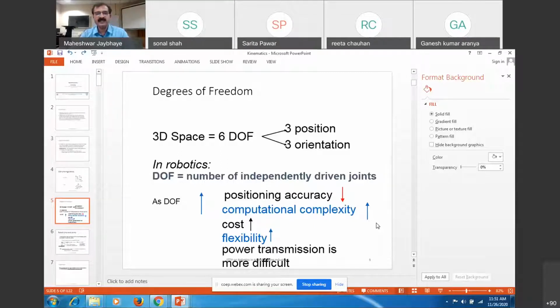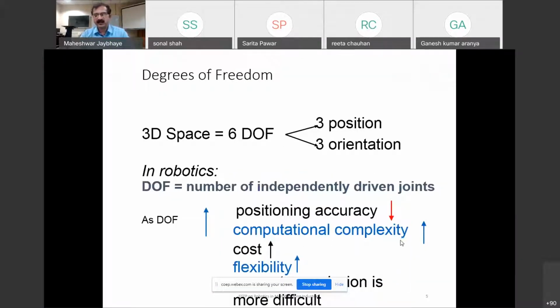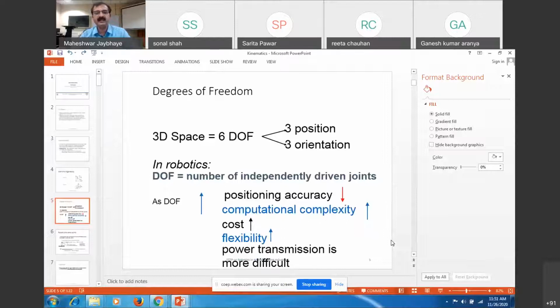Cost is increasing, flexibility definitely increases, but cost is a major factor which increases. And also power transmission is more difficult, because as you increase the number of joints, you will find difficulty in power transmission for controlling each one of the joints.